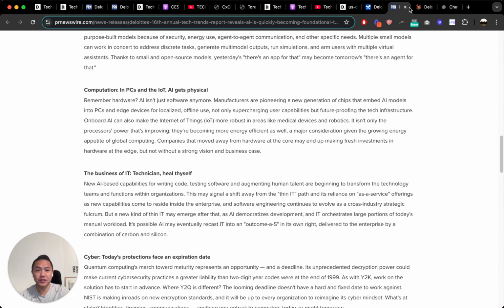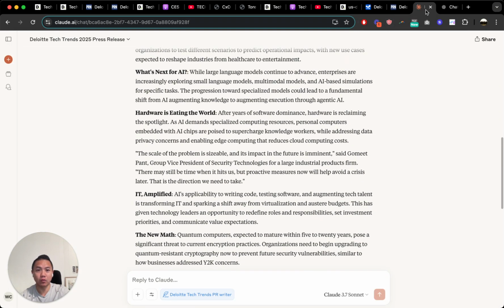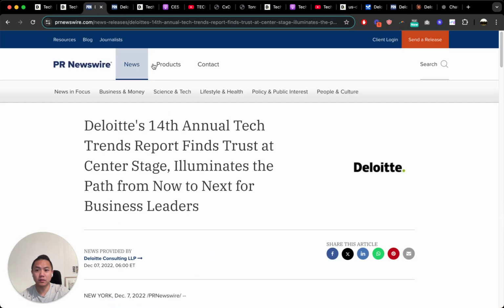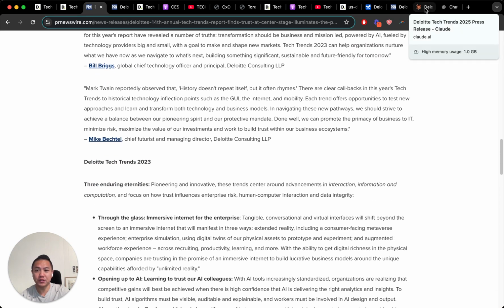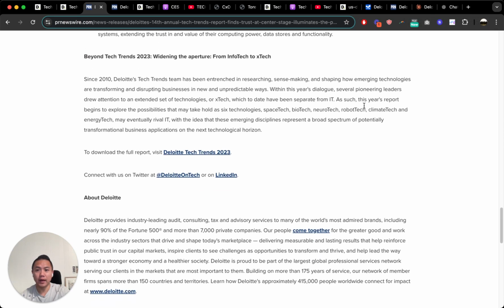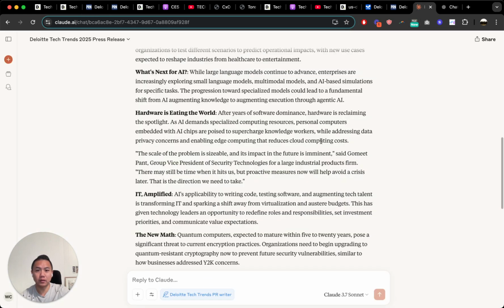We've got trends. So it picked up on the trends: spatial computing, what's next for AI, hardware's eating the world, etc. Key quotes. Do they always have it this way? Okay, so they always break out the key quote section. So the style guide needs some updating when it comes to how to outline the press release. And then the About Deloitte boilerplate.